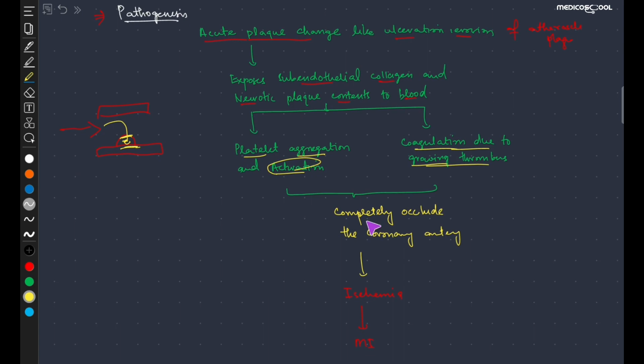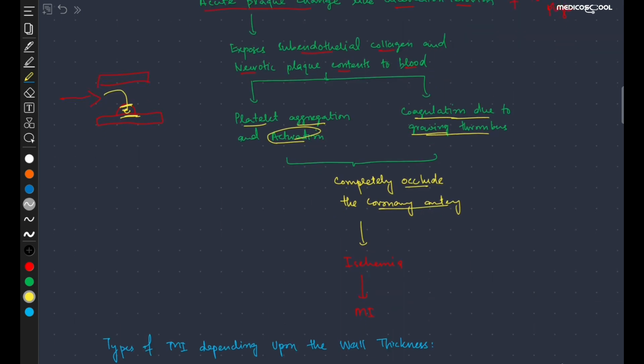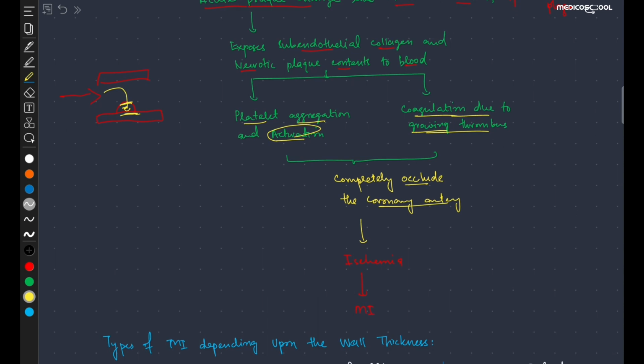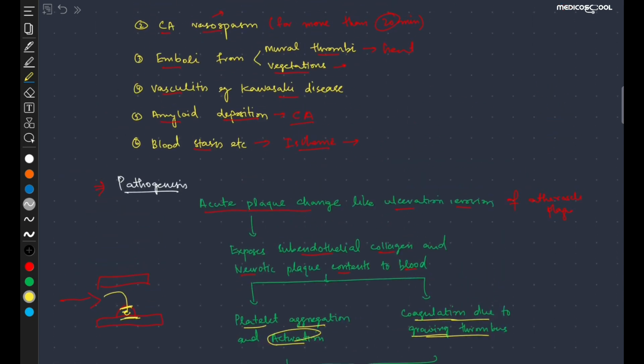These two will play an important role in the complete occlusion of the coronary arteries. They will completely occlude the coronary artery, which in turn will cause ischemia, and thus it will in turn cause the myocardial infarction. So this is the pathogenesis due to acute plaque change.